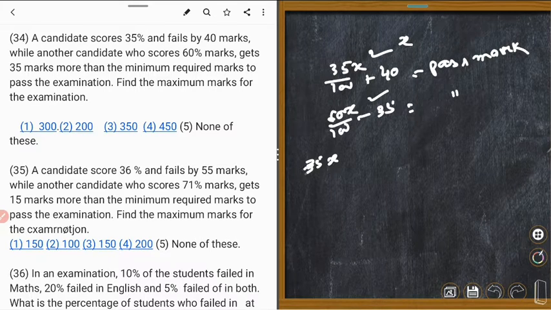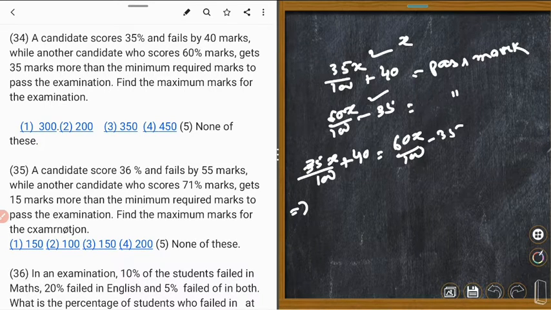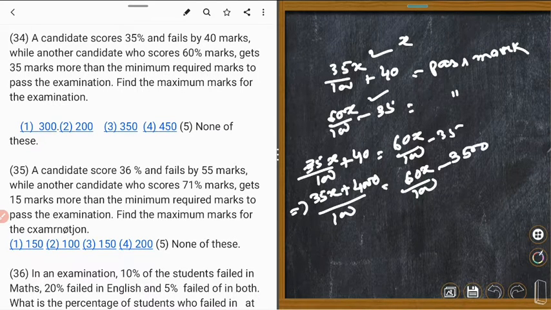35x upon 100 plus 40 is equal to 60x upon 100 minus 35. Implies that this is 100. 35x plus 4000 is equal to 60x upon 100 minus 3500.